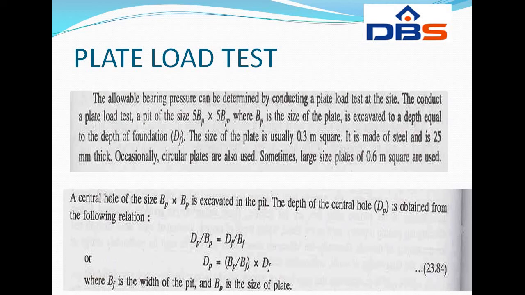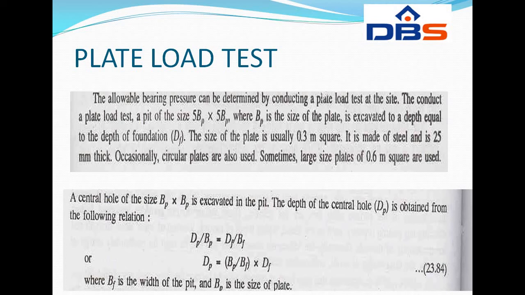Conduct the plate load test in a pit of size 5B by 5B, where B is the size of the plate, and it is excavated to a depth equal to the depth of foundation, D_f. The size of the plate is usually 0.3 meters in square shape. It is made of steel with 25 mm thickness. Circular plates are also used, but larger size plates are also used.